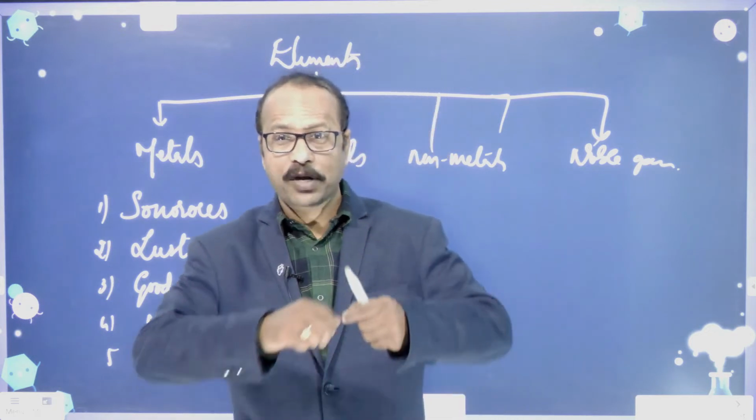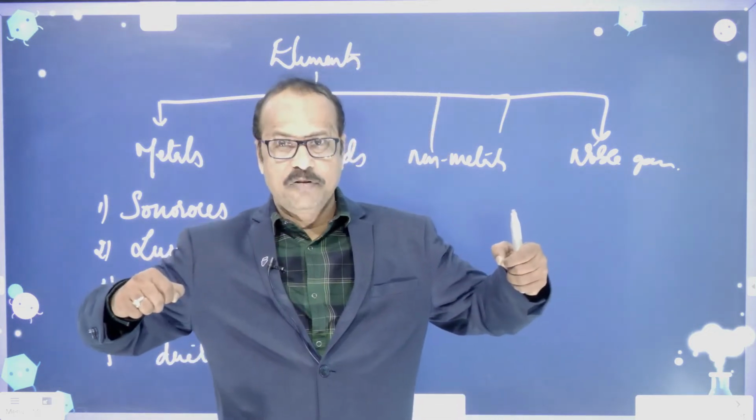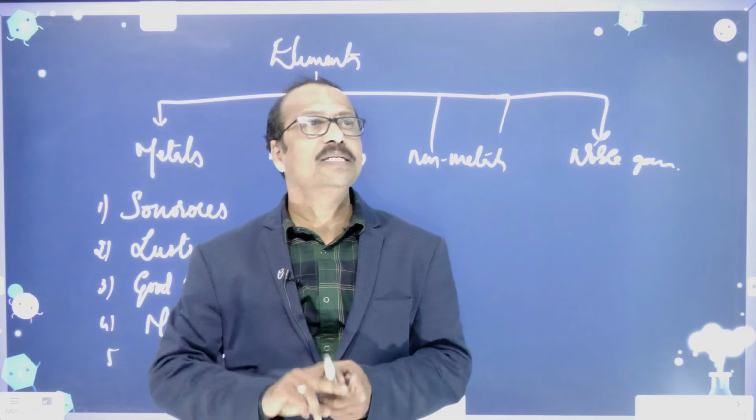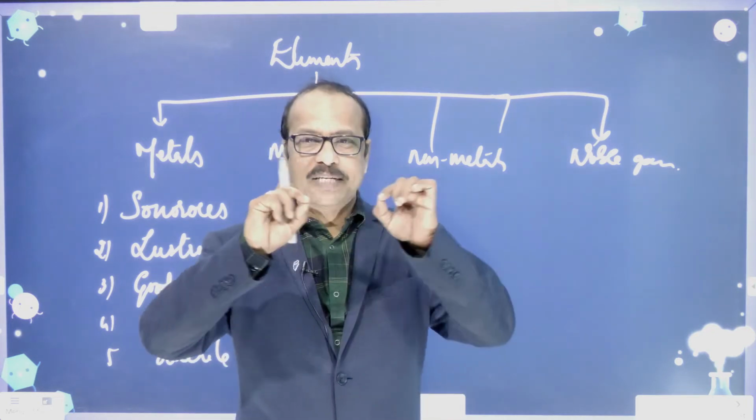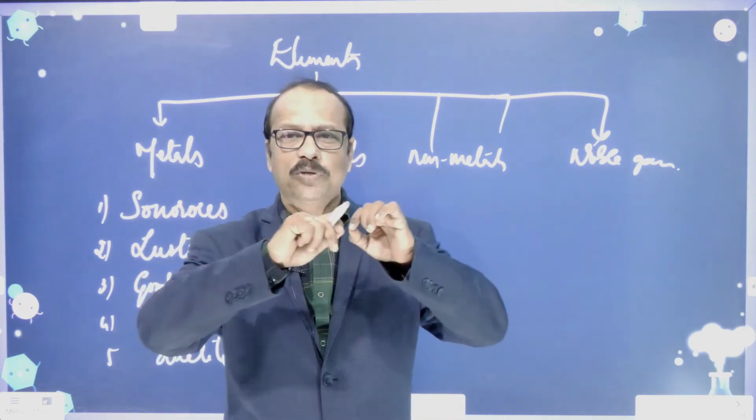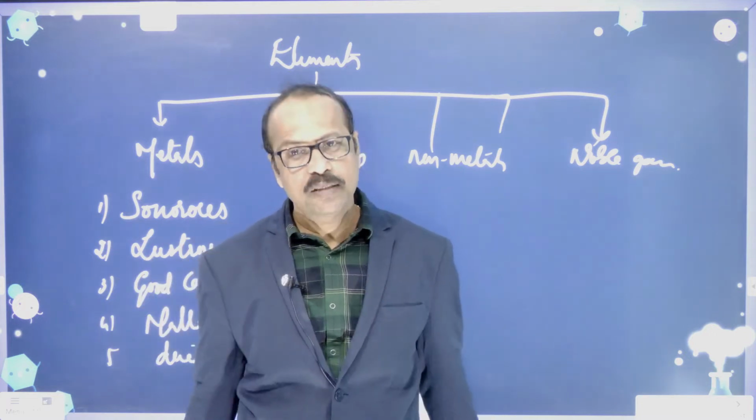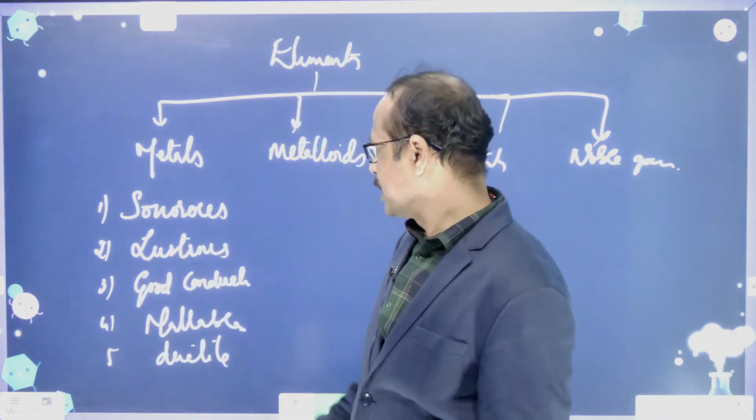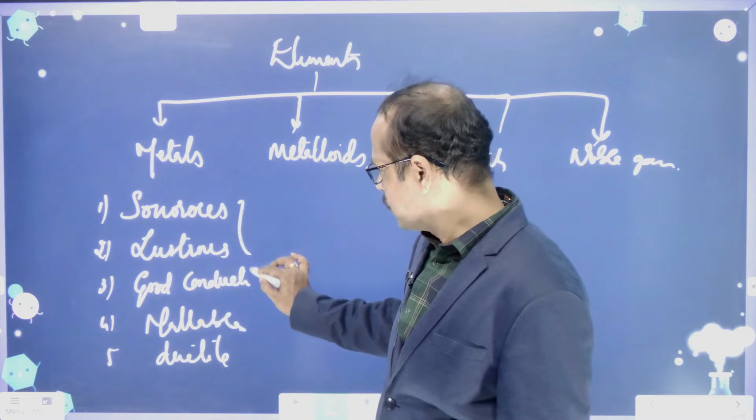Ductility means which can be drawn into thin wires. You can see electric wires, the copper wire will be there, right? So that metal can be drawn into thin wires. This is called ductility. So these are some of the properties of metals.